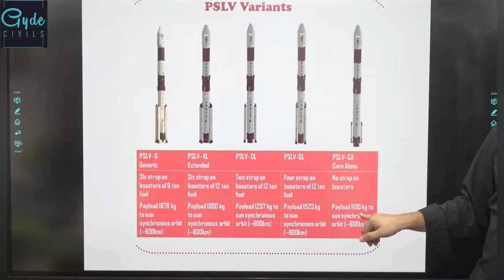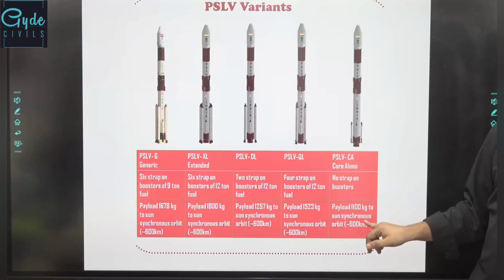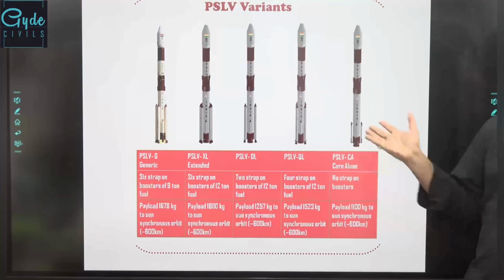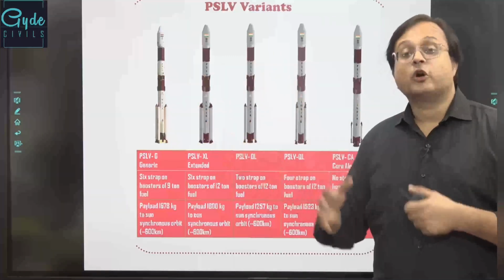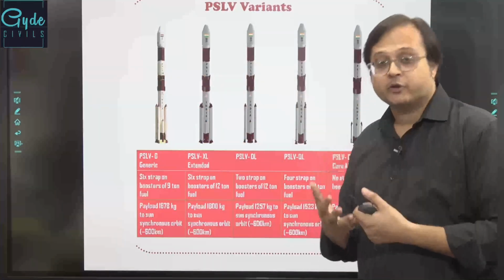and the core alone can only launch 1100 kgs of payload into the sun synchronous orbit. So depending upon the type of the strap-on boosters, which also increases the expandability of this particular rocket system.